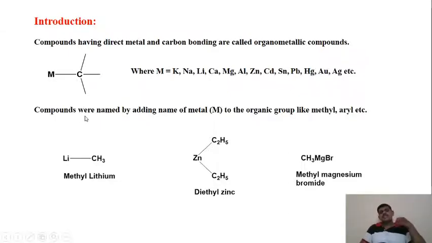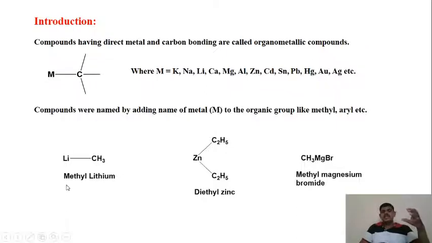Now we are going to see how to name the organometallic compounds. It is very simple to give the name to the organometallic compounds. It is just given by adding the name of the metal to the organic group. There are so many organic groups like ethyl, methyl, aryl, propyl, and all. So here we are just adding the name of the metal after the name of the organic group. Like in the example, lithium is directly attached to CH3, that is the methyl group. So the name of the compound is methyl lithium. First comes the organic group and then the name of the metal.